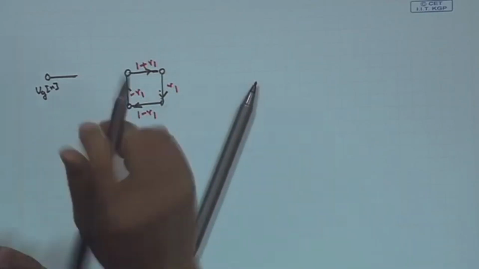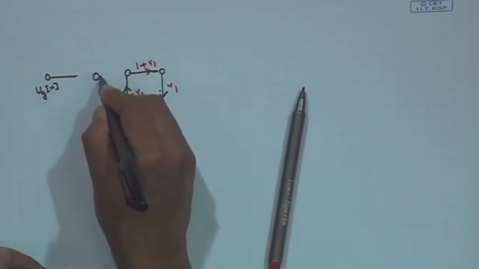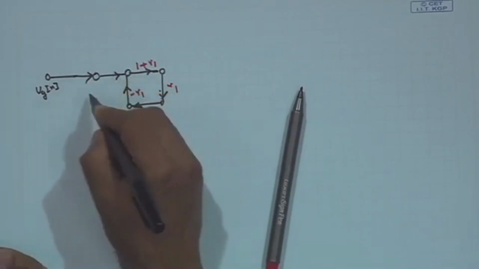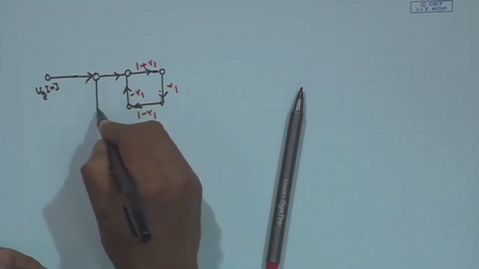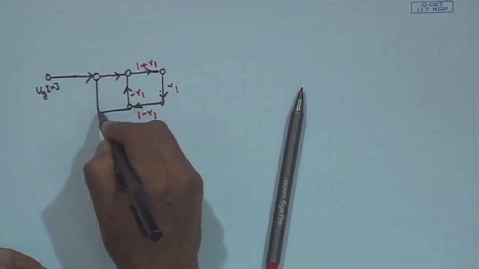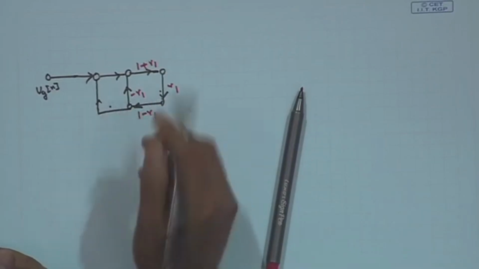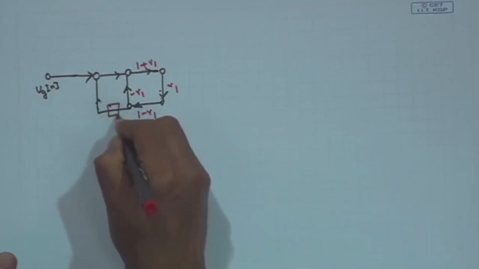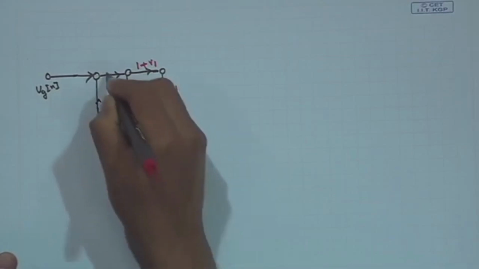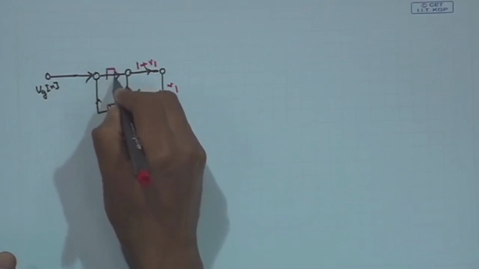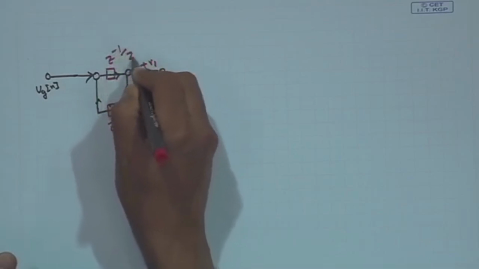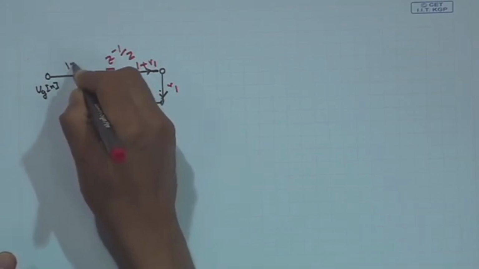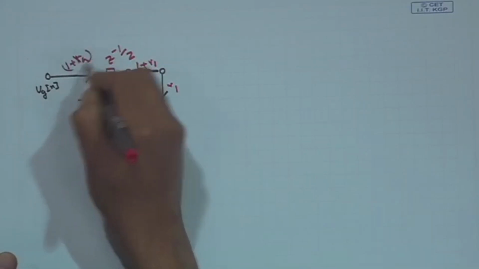Okay. Now, I have a UG, UGN is coming here and then there is a terminal at the glottis. So, there will be a z to the power minus half delay here, a delay z to the power minus half, and this will be Rg and this will be 1 plus Rg divided by 2.